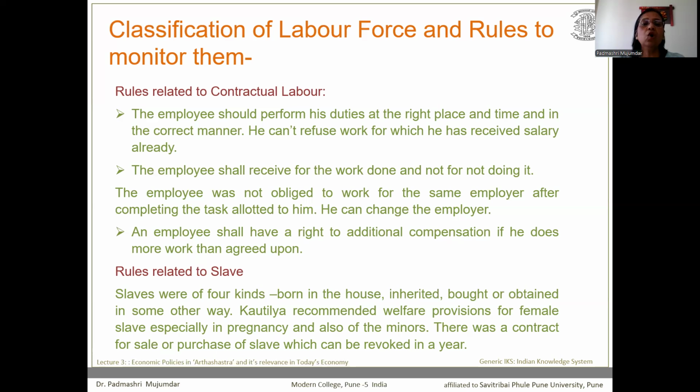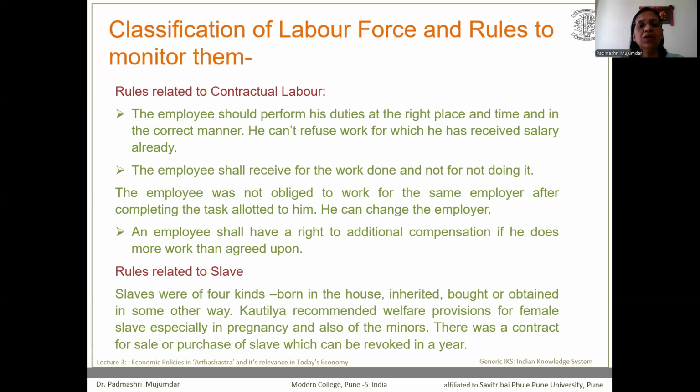The employee was not obliged to work for the same employer. After completing the task allotted to him, he can change the employer. So that flexibility was given to the worker, that if he wanted to change his employer after one particular contract was over, then he was able to do so.